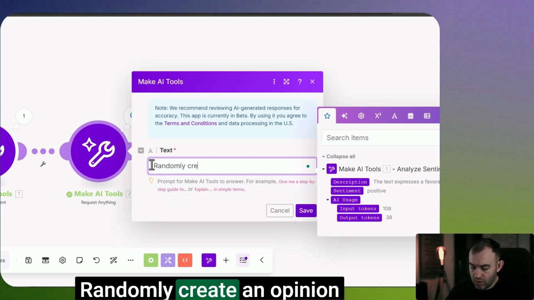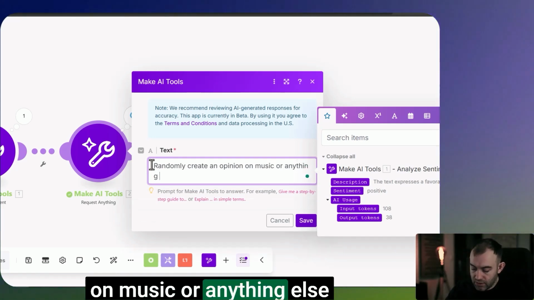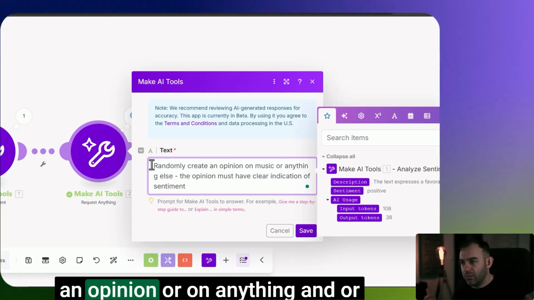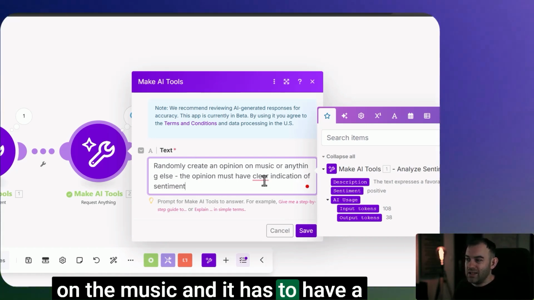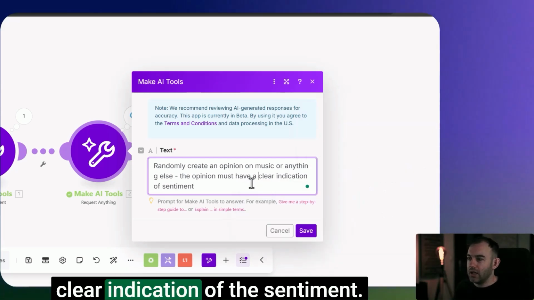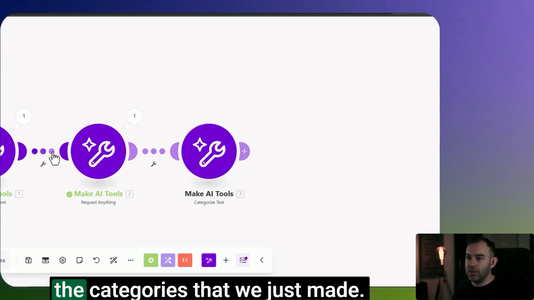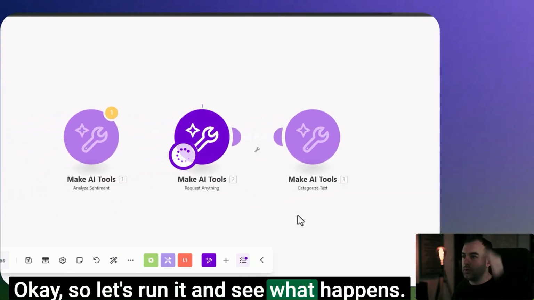Randomly create an opinion on music or anything else. So I prompted it to just give us an opinion on anything or on the music, and it has to have a clear indication of the sentiment. So hopefully it falls into one of the categories that we just made. Okay, so let's run it and see what happens.